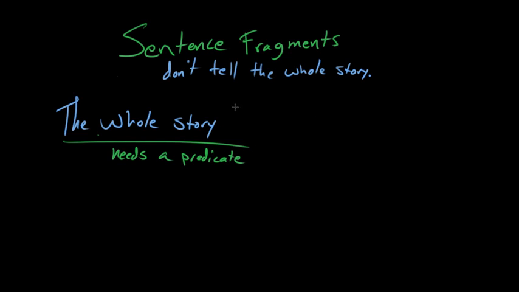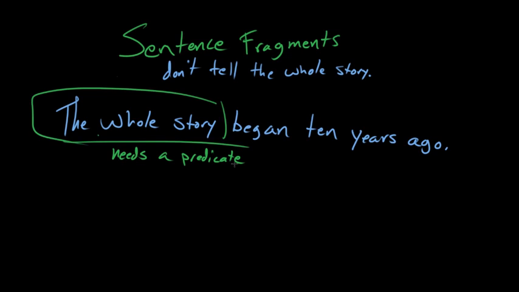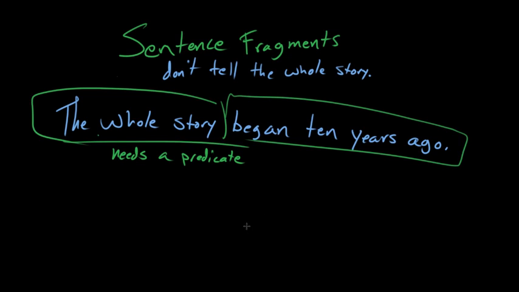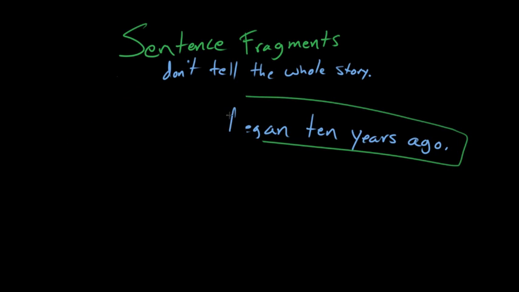All right, so the whole story began 10 years ago. And now we've got our subject here, the whole story, and now we've given it a predicate. Similarly, if we just had this predicate and we just said it began 10 years ago, well, that's not enough to be a sentence either. That's also a fragment. Because now we've got a predicate, but no subject. Right. We're telling about something, but we don't know what.